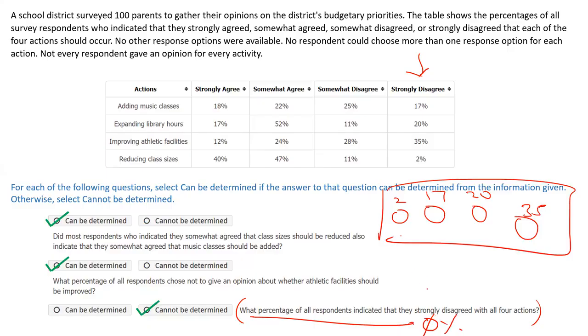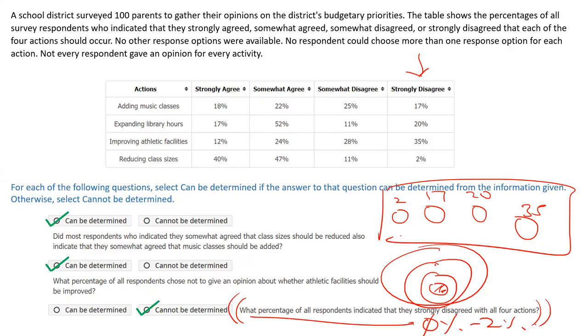On the other hand, the other extreme could be 2, 17, 20, and 35, in which case the answer would be 2%, right? So the answer would be anywhere between 0 and 2, but we don't know for sure what it is.